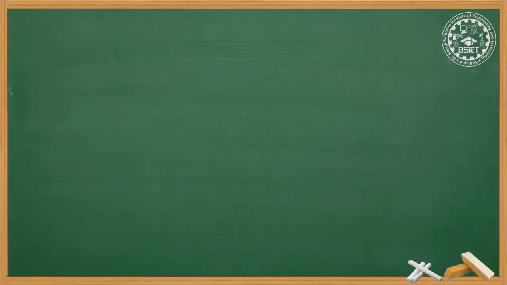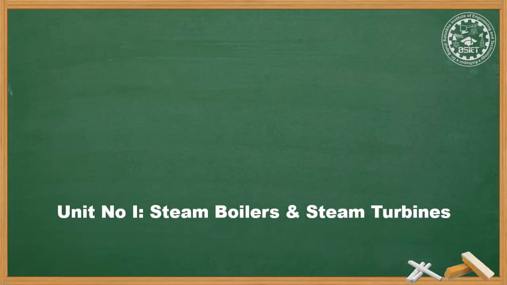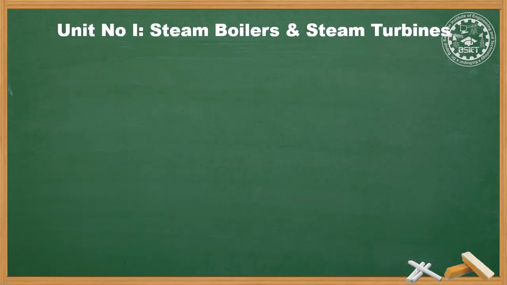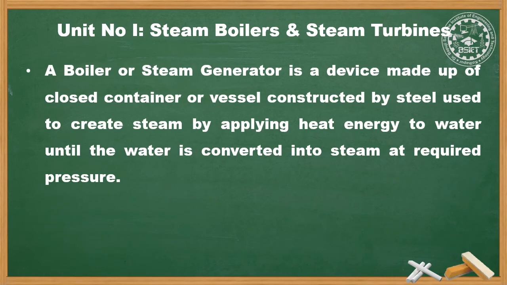Starting with the first chapter, steam boilers and steam turbines. Basically, what do you mean by a boiler or a steam generator? A boiler or a steam generator is a device made up of a closed container or vessel constructed of steel, used to create steam by applying heat energy to water until the water is converted into steam at the required pressure.